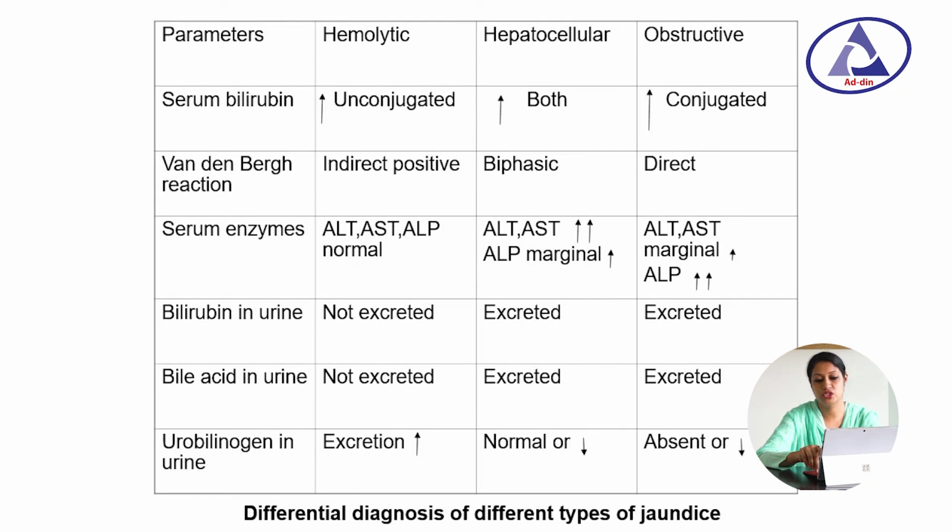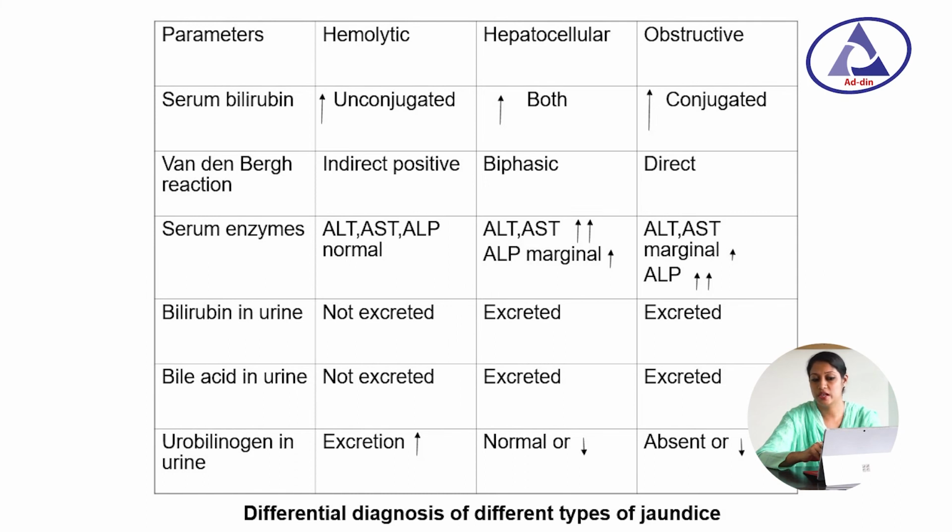Now, here is a chart for the differential diagnosis of the different types of jaundice. In hemolytic jaundice, serum bilirubin is increased which is unconjugated, in hepatocellular both conjugated and unconjugated bilirubin are increased, and in obstructive jaundice conjugated bilirubin is increased.